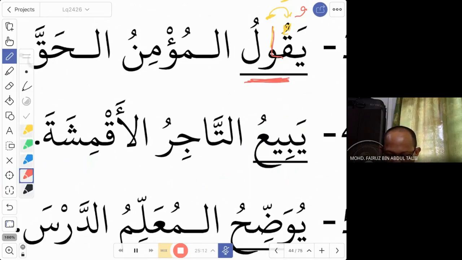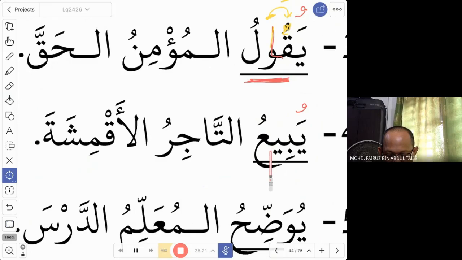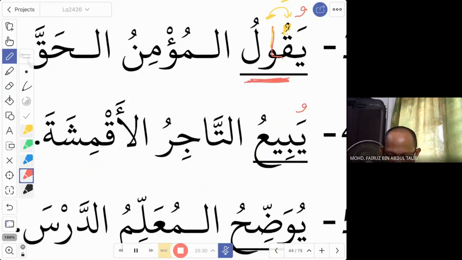Again, the ya becomes yu. And then here you have this harful inlah. Since you have this harful inlah, similar to what we did earlier, you change it to an alif. So now it becomes ba alif.